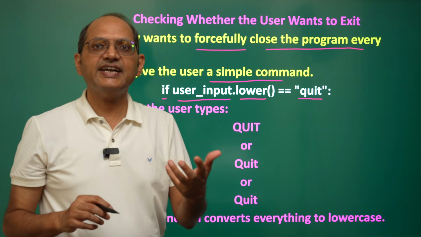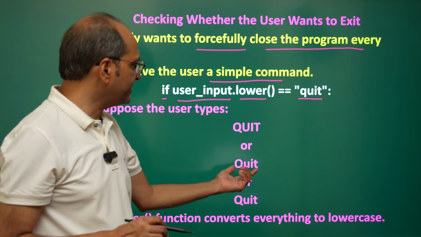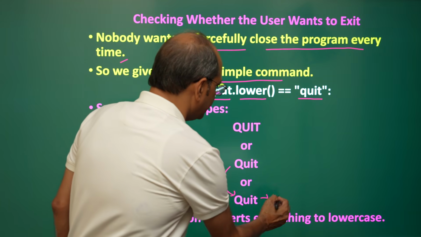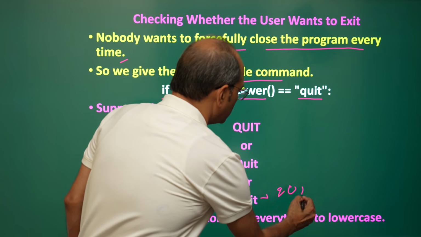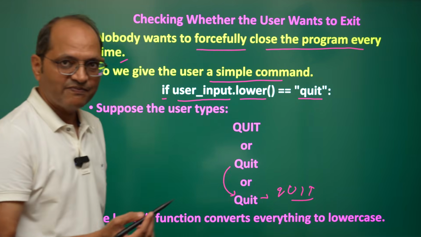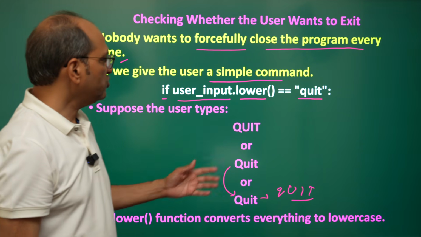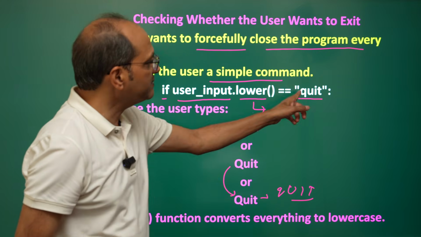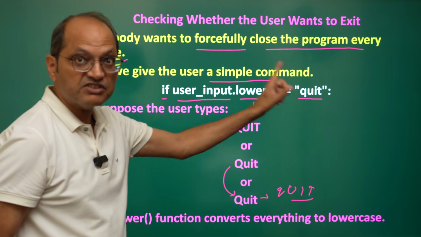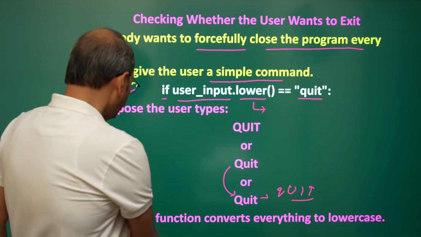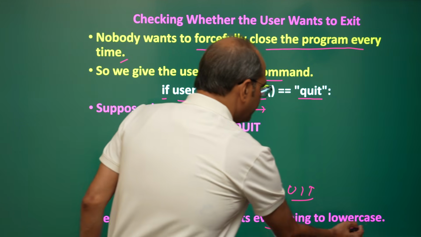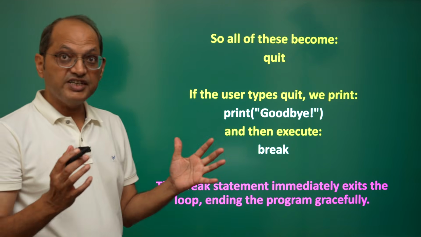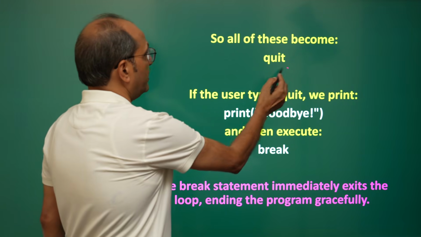Now some users may write quit in capitals, some may write it in mixed case, like Q, U, I, T, or anything like that, right? This is actually the same. Therefore we are converting every input into lowercase so that it becomes quit, and then we will match it with quit. So the lower function converts everything to lowercase. So all of these become quit.